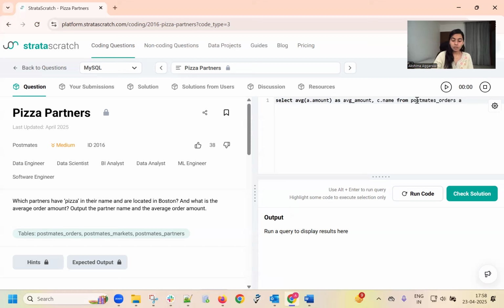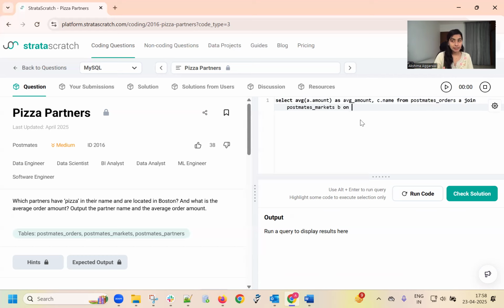Now we are going to use the join with Postmates markets. How do we join? On. Now what is present in the Postmates underscore orders? That is city ID. And what is present in the Postmates markets?